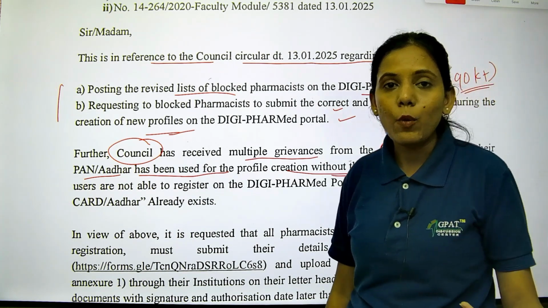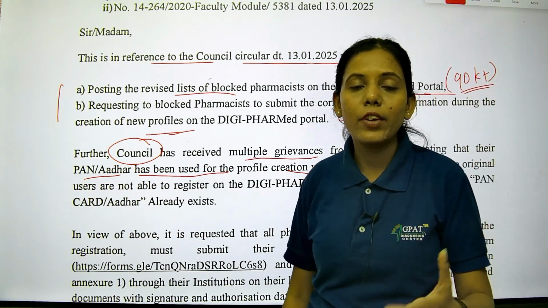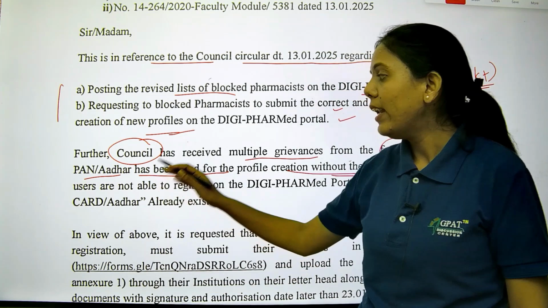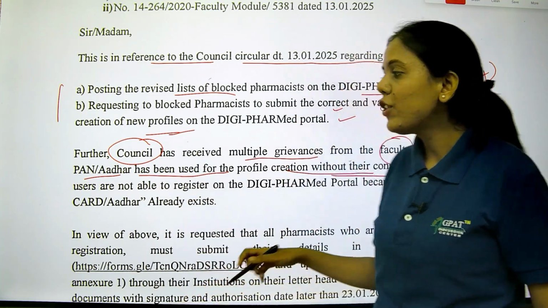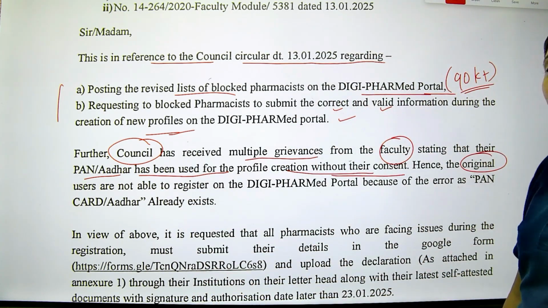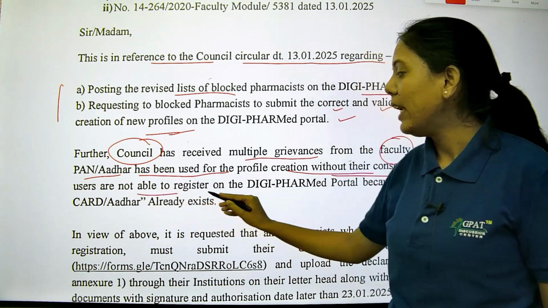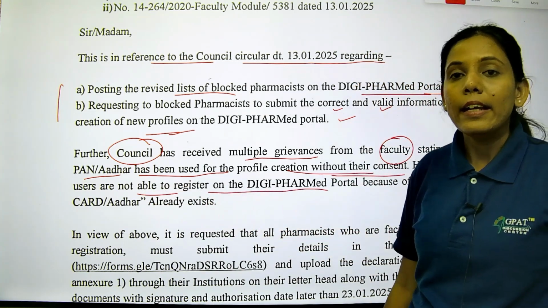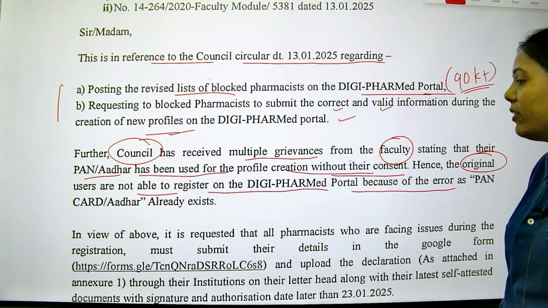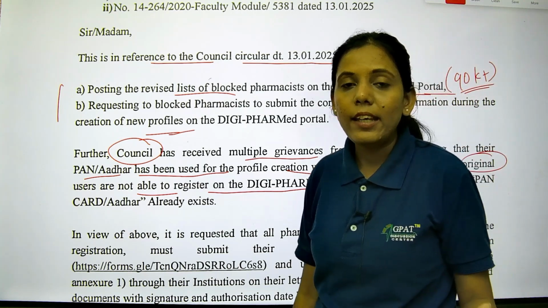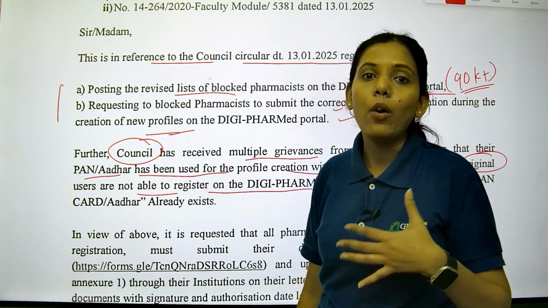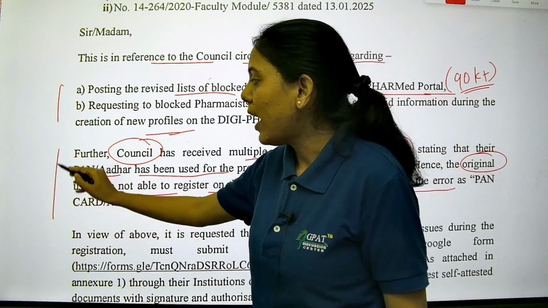So their consent was not taken and their details were used to create a new profile, because of which the original users are not able to register on the DigiPharmed portal, because of the error stating that their Aadhaar card and PAN card already exist. So this was the issue that was happening.